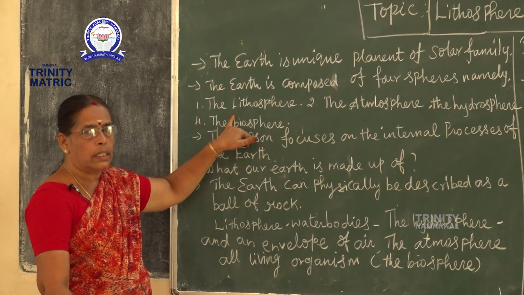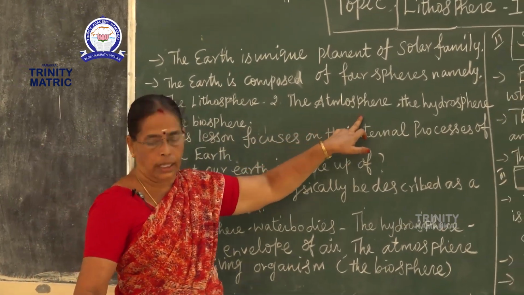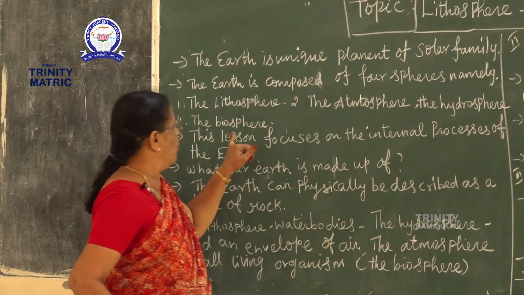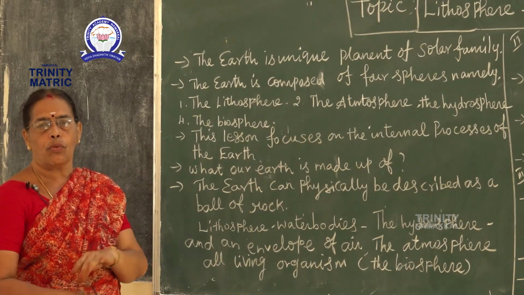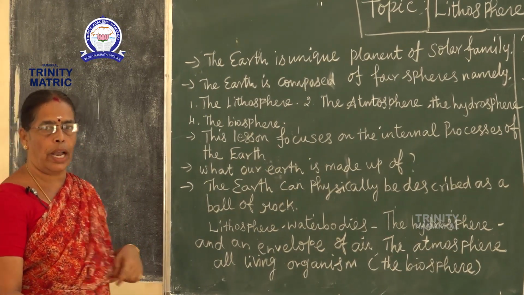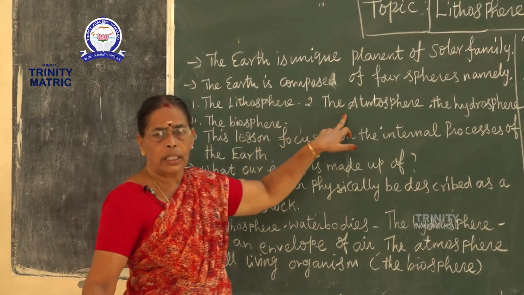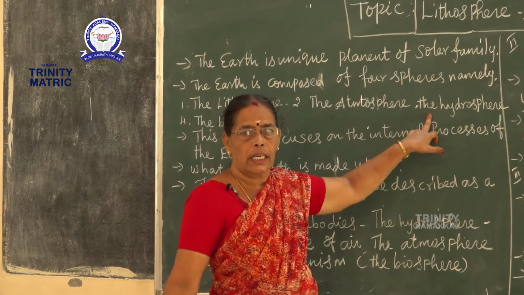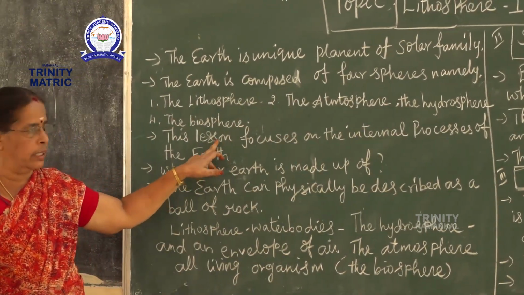Number 1, the lithosphere, number 2, atmosphere, number 3, hydrosphere, and number 4, biosphere.